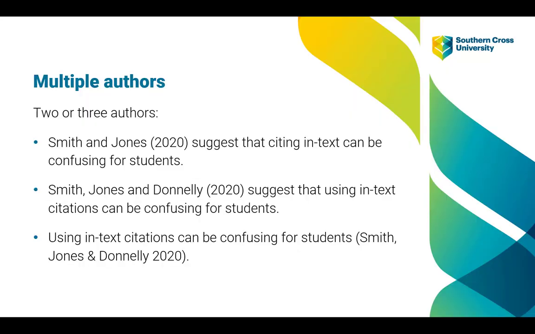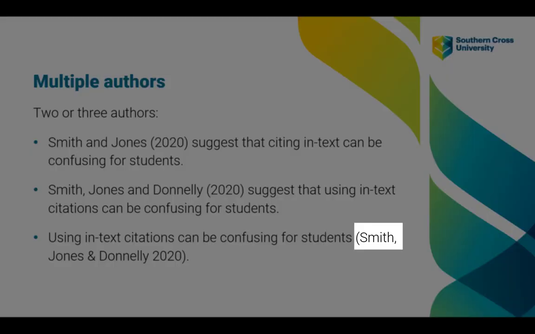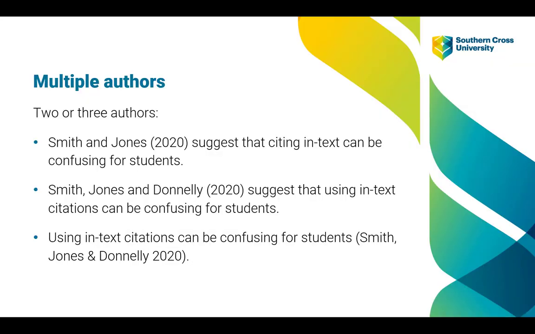The third example shows how to cite in text using an information-focused style. And this is where you place the citation in brackets after the paraphrase. Notice that we have the paraphrase first, and then at the end of the sentence in round brackets, we have the first author's name, followed by a comma, the second author's name, followed by an ampersand, and then the last author's name and the year. Note that the full stop comes after the citation, not before. And notice again that there is no comma between the last author's name and the year.